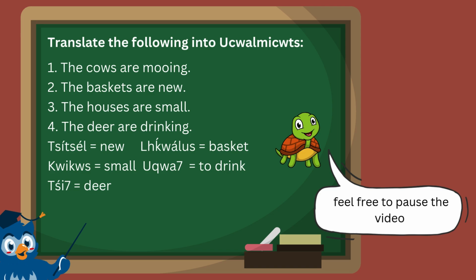So it's time for a practice exercise. Can you translate the following sentences into Ucwalmícwts? The cows are mooing, the baskets are new, the houses are small, and the deer are drinking. Below you can see a legend, or you can see the translated words that you'd need to make this sentence. And remember to pause the video so you have time to write it all down.